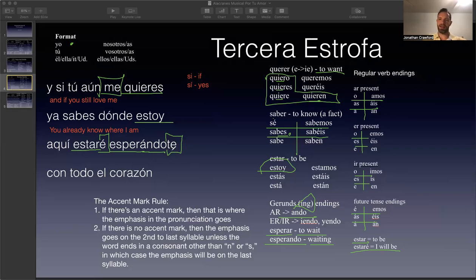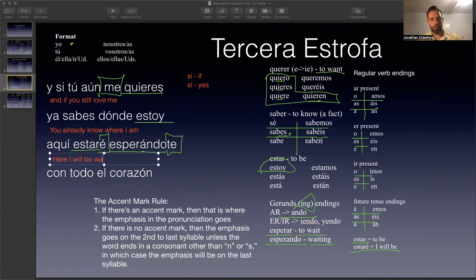You can also attach it to the end of a positive command or to the end of the infinitive form. Con todo el corazón. But anyway, let's type this one in. So aquí means here, and then estaré, I will be.